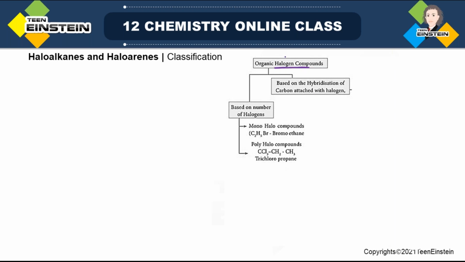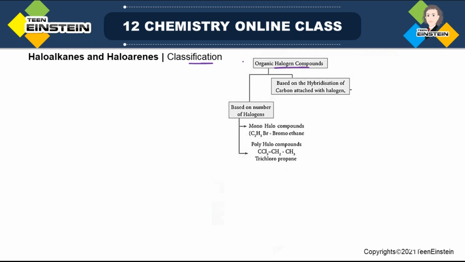But when we say organic halogen compound and do this classification, you will also see that in the compound there may be some C=C double bond or C≡C triple bond present. Though when you say alkyl halide or haloalkane, there is no sp2 or sp hybridized carbon. But when we are doing classification, we will see all the possibilities.